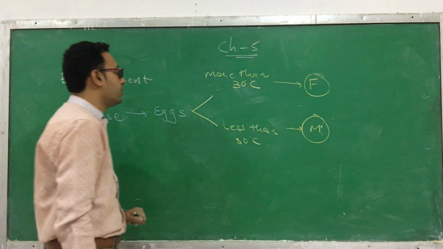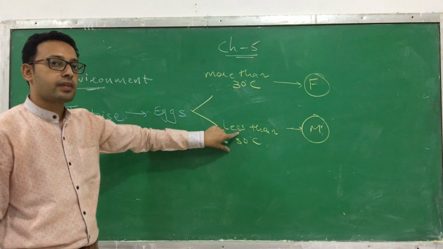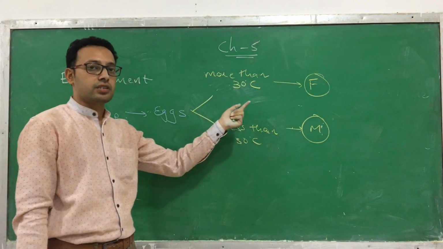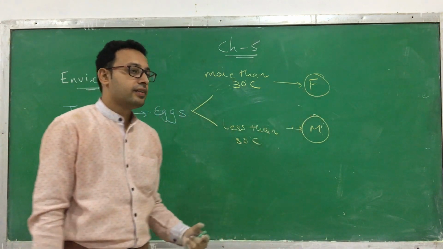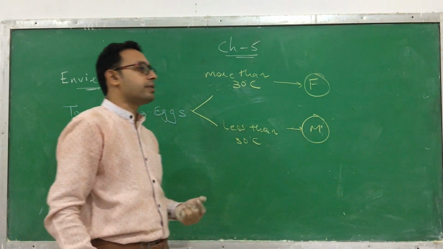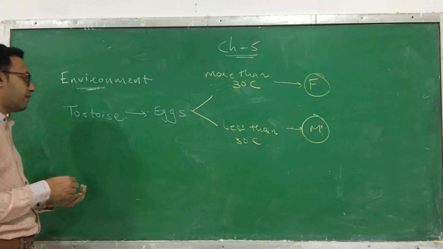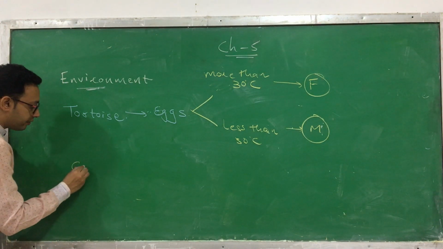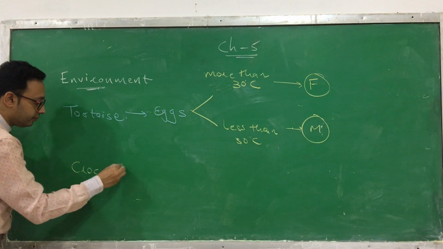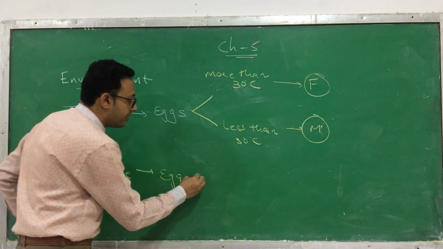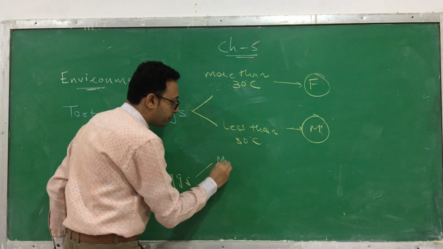So here the controlling factor is the temperature. When the eggs of the tortoise are kept at more than 30 degrees Celsius, it develops as a female. And if they are kept lower than 30 degrees Celsius, then it develops as a male. So here the environment can affect. The opposite thing happens in the case of the crocodile. Same here, the eggs of the crocodile, but here it's opposite.